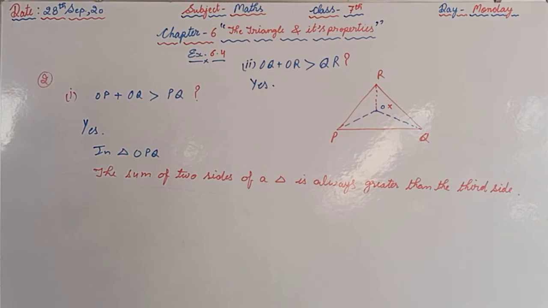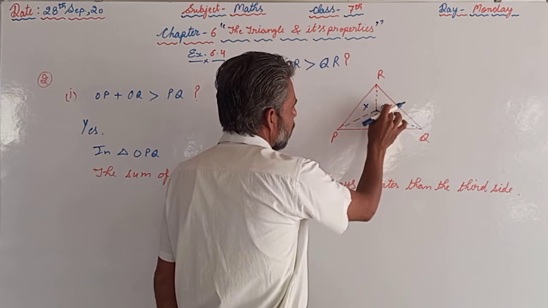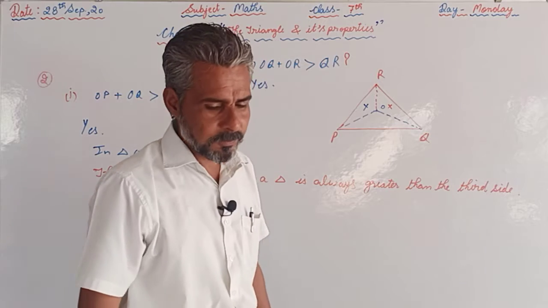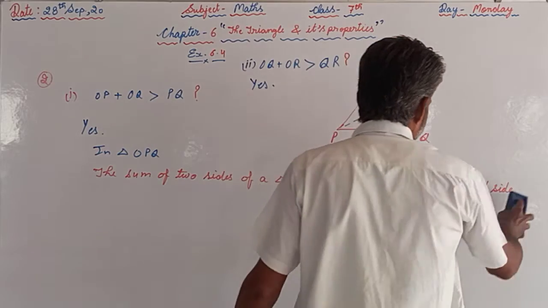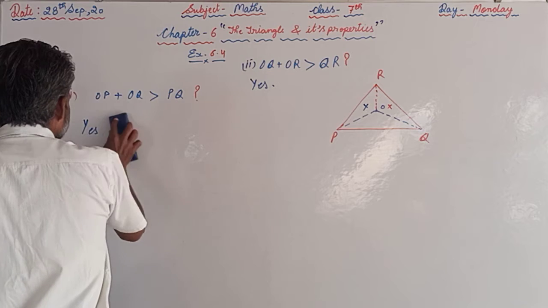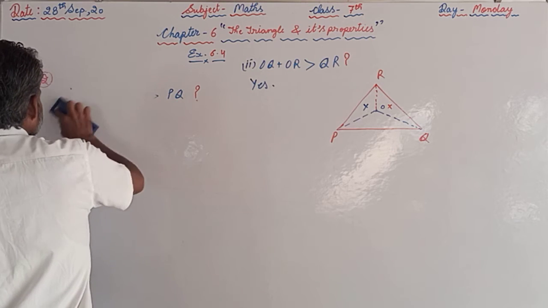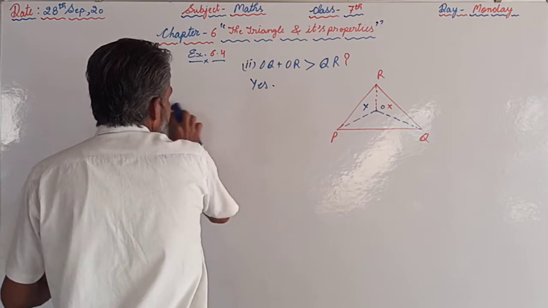And we can see in the third part as well, OR plus OP is greater than RP. Yes, in this case we will consider this triangle ORP or OPR. The sum of two sides of a triangle is always greater than the third one. The reason is the same for all these parts, and we are supposed to consider the different triangles, and we are supposed to tell which triangle we are considering here. So like this we can proceed with such types of questions. After that we will discuss the next question, that is question number 3.